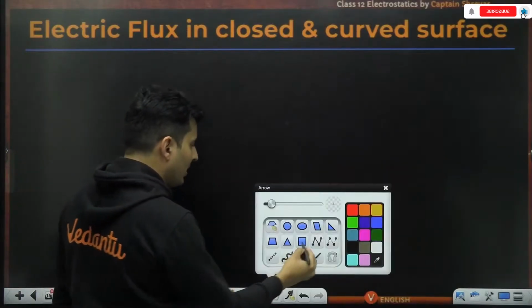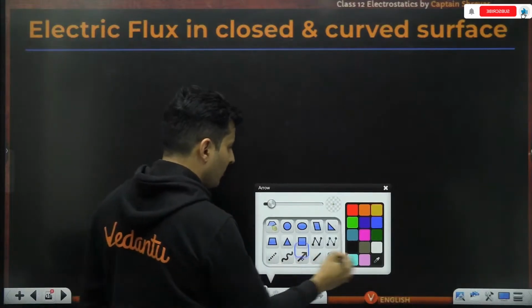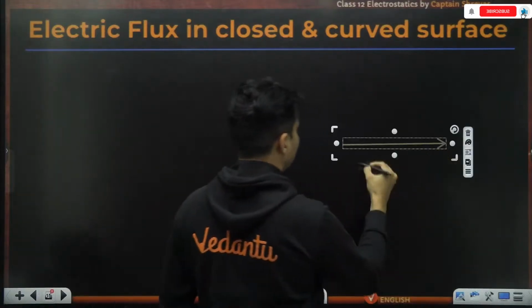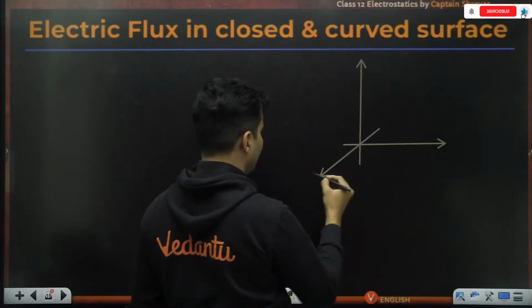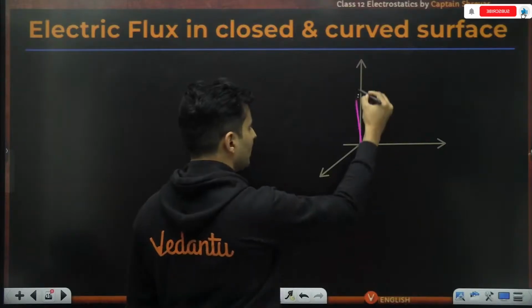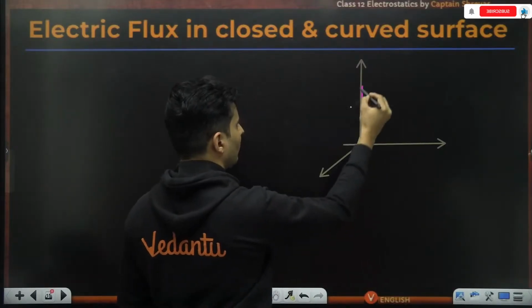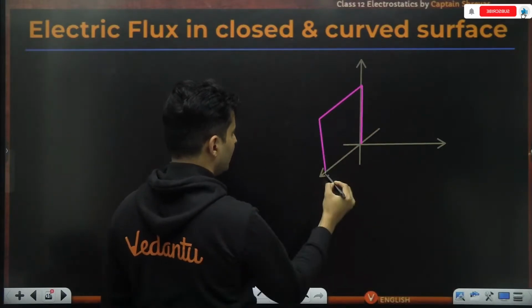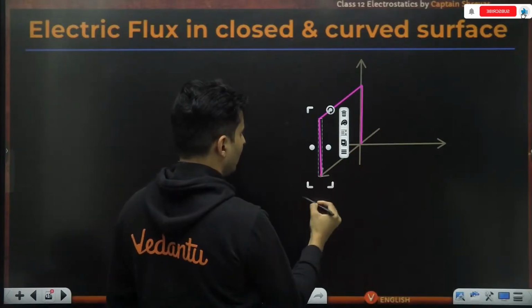So there could be maybe a question something like this where you might have some x-axis, some y-axis, and some z-axis, and maybe there is some surface like this over here.